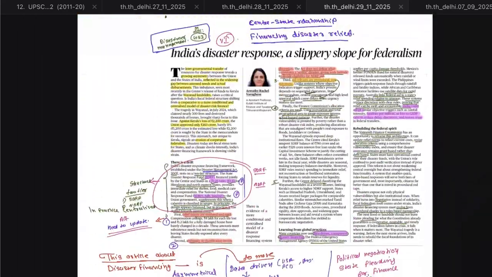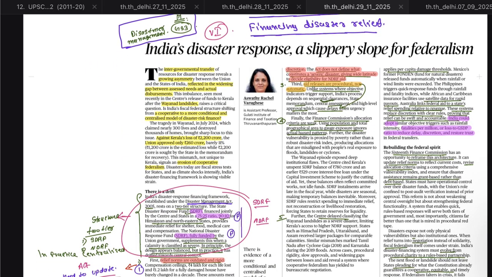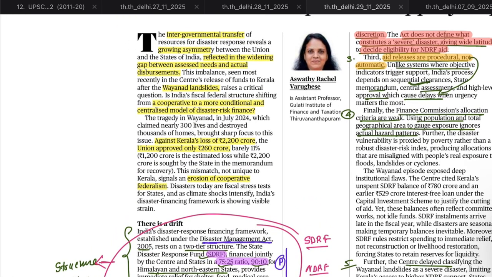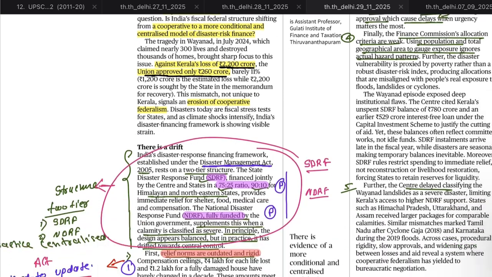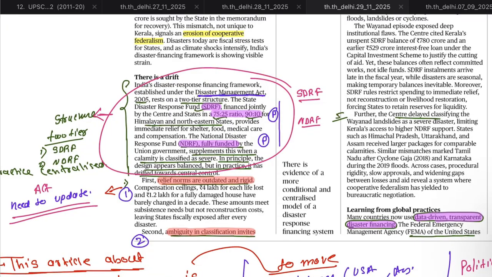Third, it is most important: financing disaster relief. There has been controversy regarding Wayanad landslide disaster relief between the center and the state, where the need was 2200 crore and the Union has approved just 260 crore. The data is not that important. We have to follow the issues. This article has given the structure.